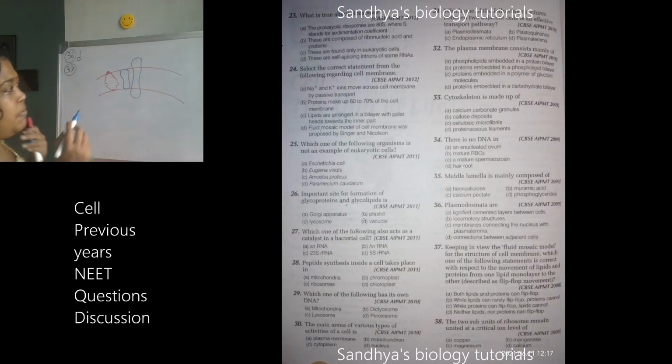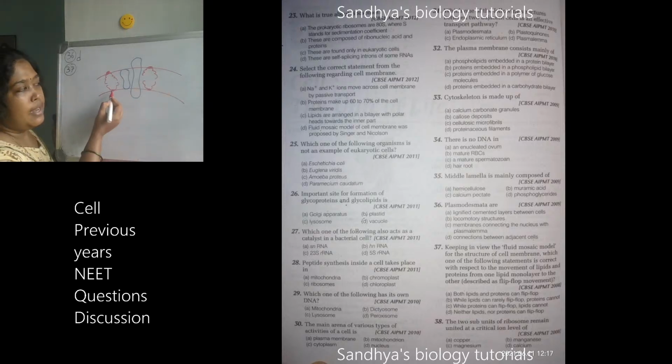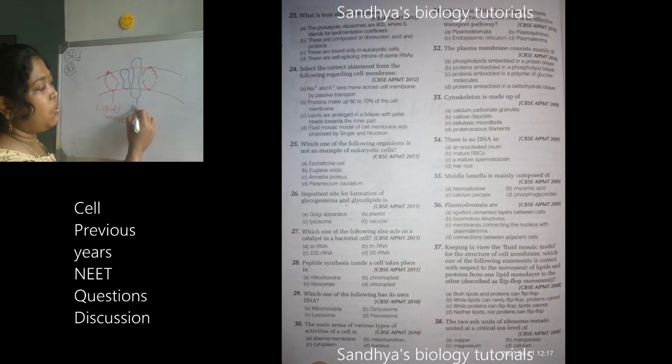So these type of proteins will be present and the lipid bilayer will be present like this. So the lipids which are present, they will move. But the proteins will not move.